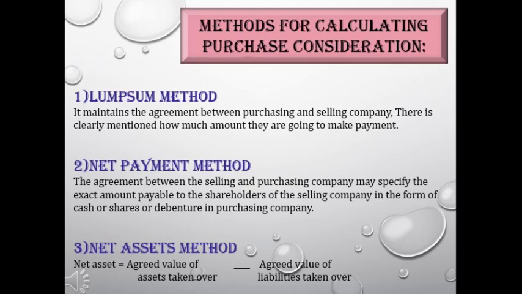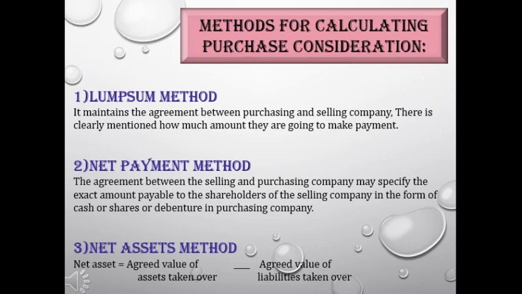Let's start with the net payment method. The agreement between the selling and purchasing company may specify the exact amount payable to the shareholders of the selling company in the form of cash, shares or debentures in the purchasing company.